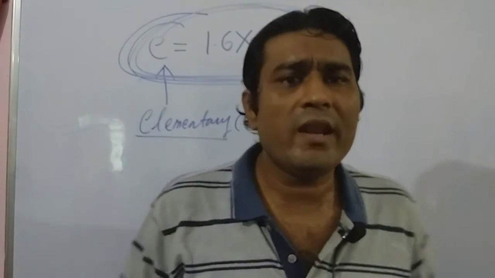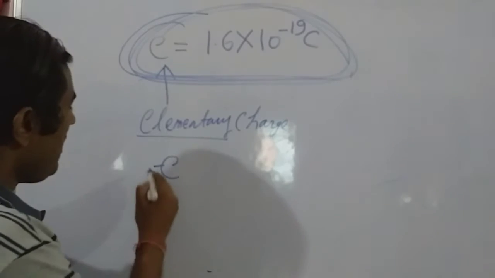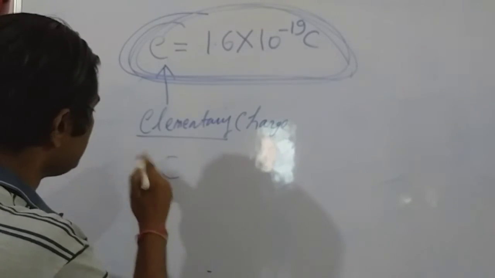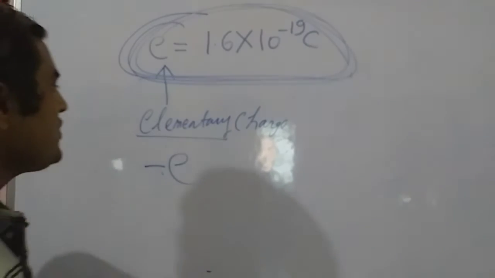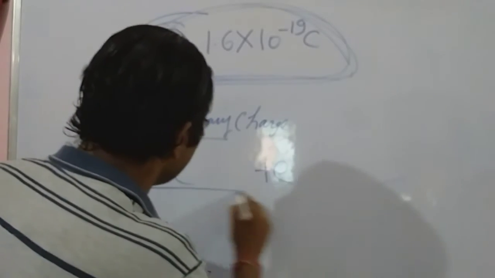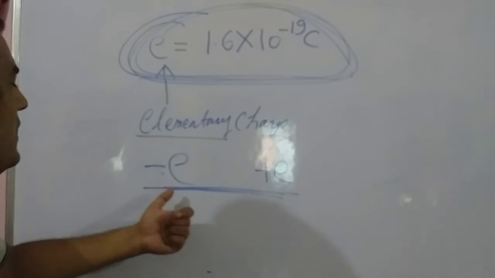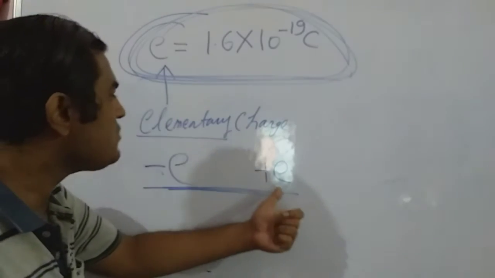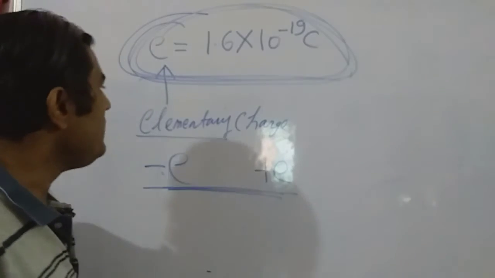So the charge on an electron is written as minus E, and the charge on a proton is written as plus E. Is that clear?